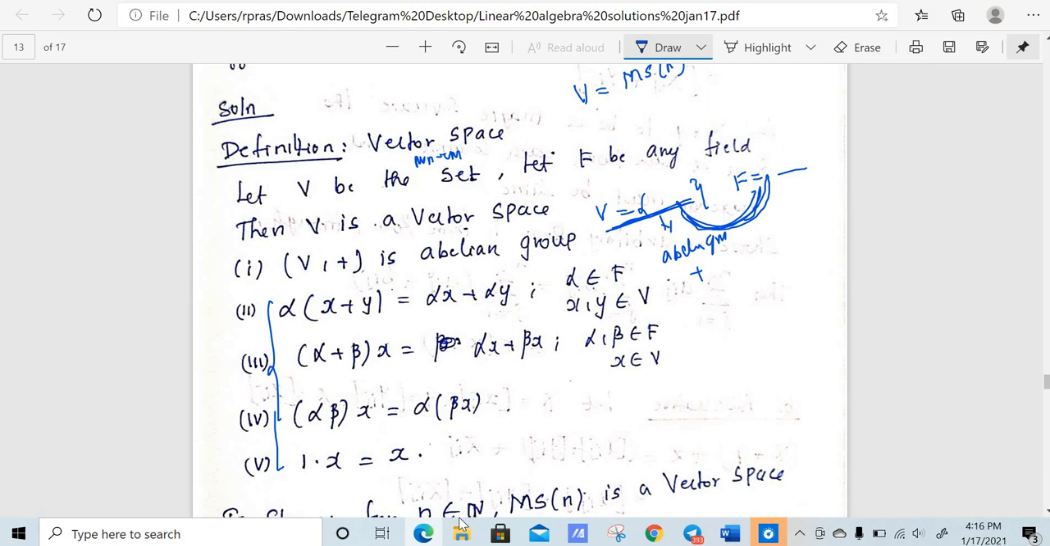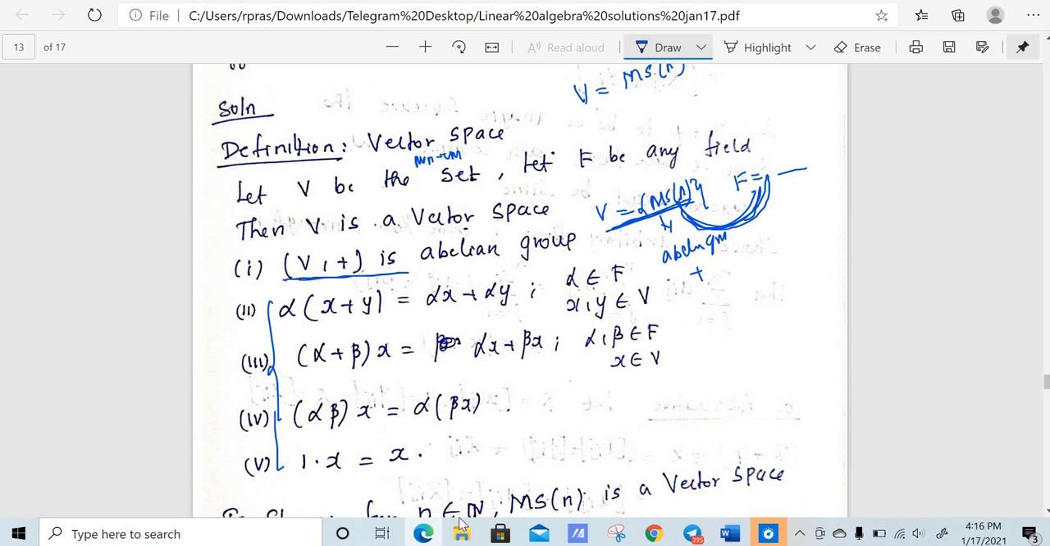Now first, what is B here? B is the set of all magic squares. What is a magic square? If the sum of each row, the sum of each column, and the sum of each diagonal are all the same, then that is a magic square. So first we show that the set of all magic squares is an abelian group with respect to addition, because B is the set of all magic squares of size n. So we need to show these five conditions.